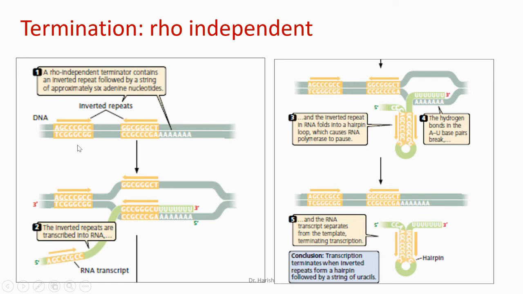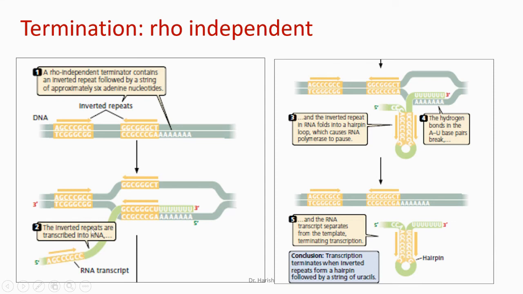That is why it is known as Rho independent method. In this particular method, the DNA strand has an inverted repeat sequence, followed by 6 adenine nucleotides. So when such a region is transcribed, the mRNA also contains the inverted repeat as per the sequence present in the template strand.